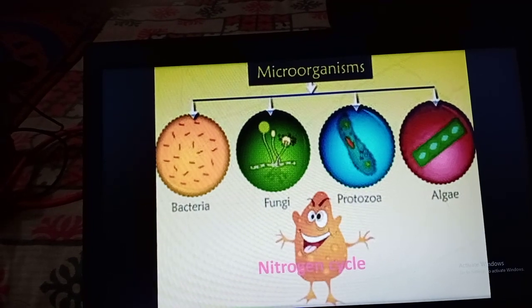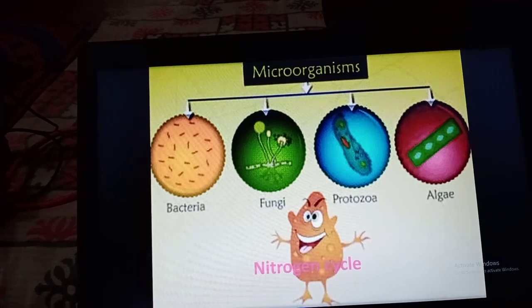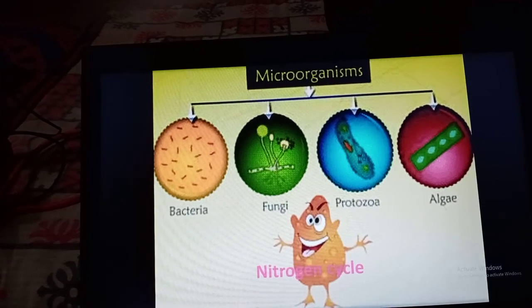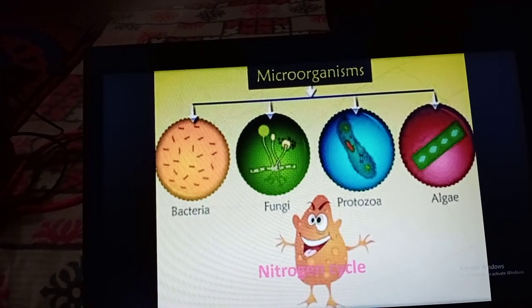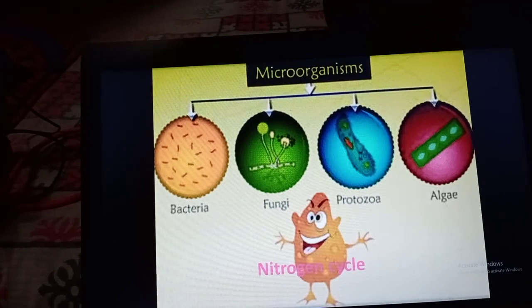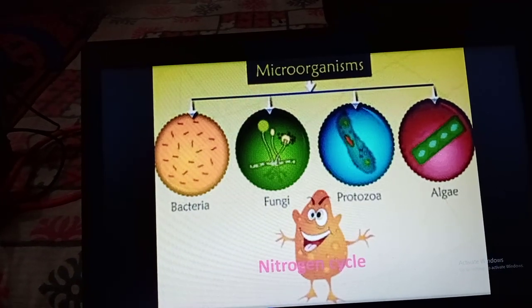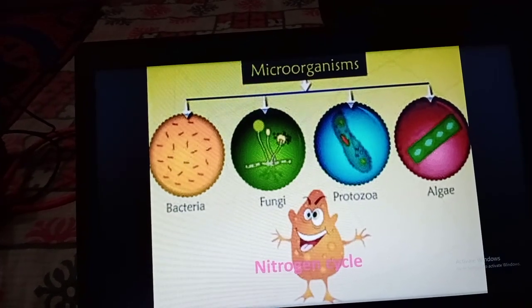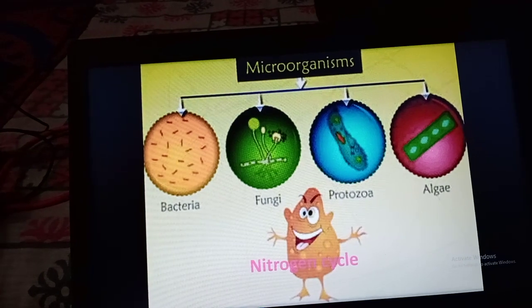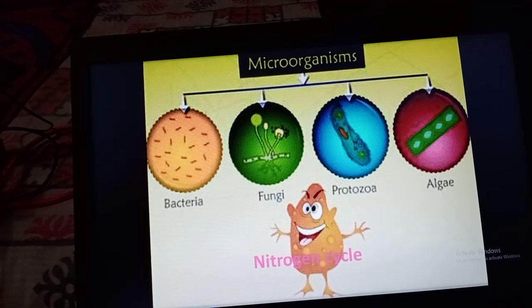From animal body and plant body, when it decomposes or during excretion, it is formed into nitrogenous waste. This nitrogenous waste is decomposed by decomposing or denitrifying bacteria, and the nitrogen gas is released.